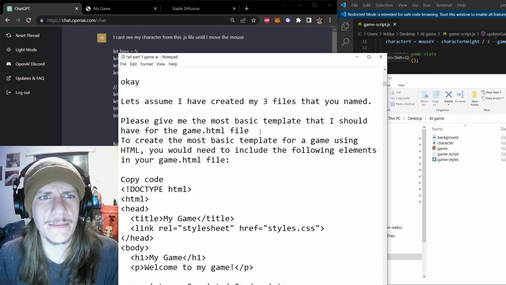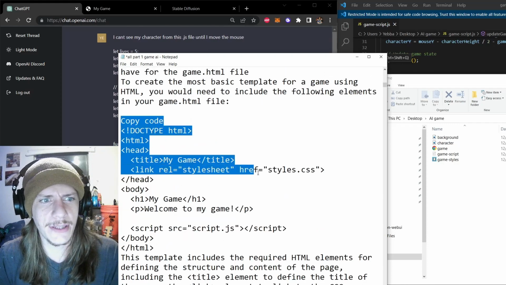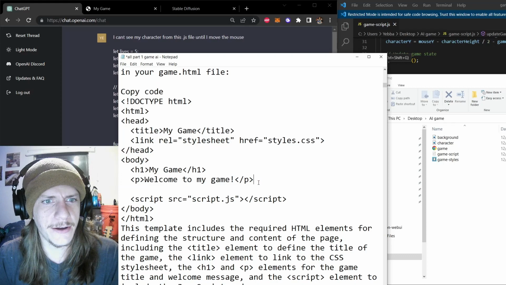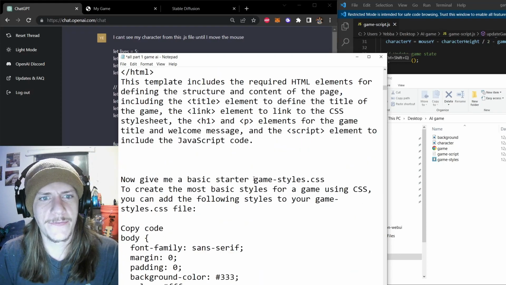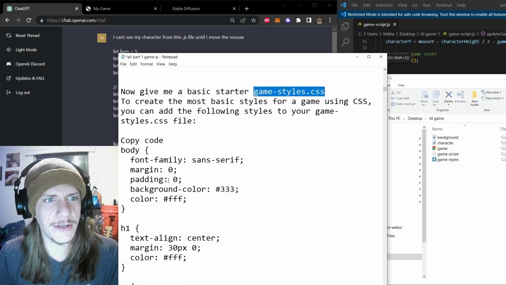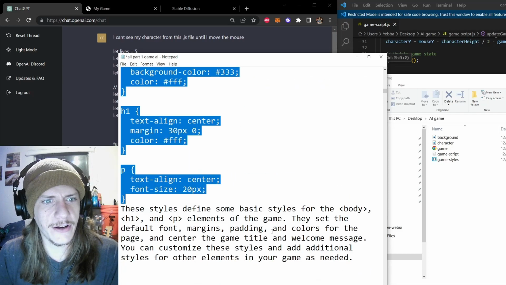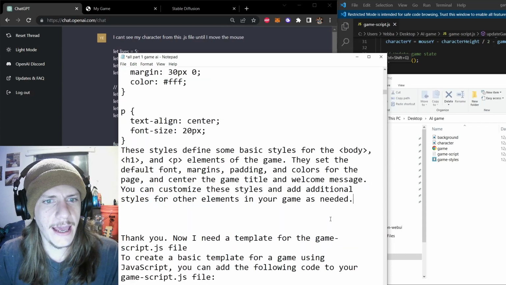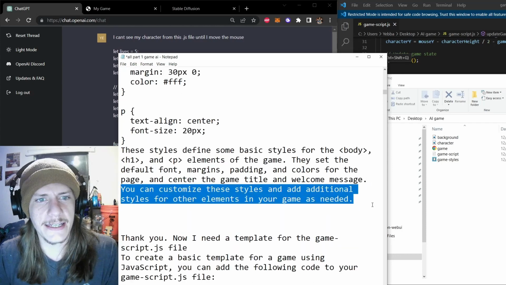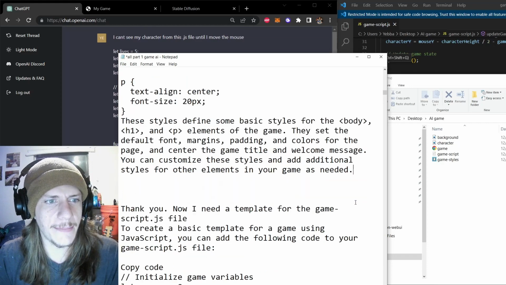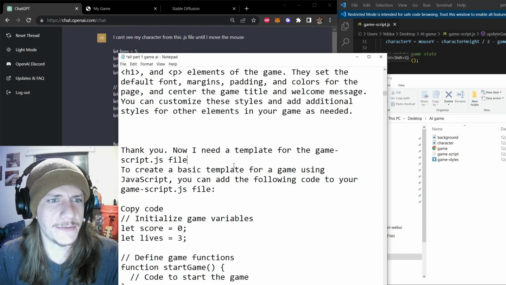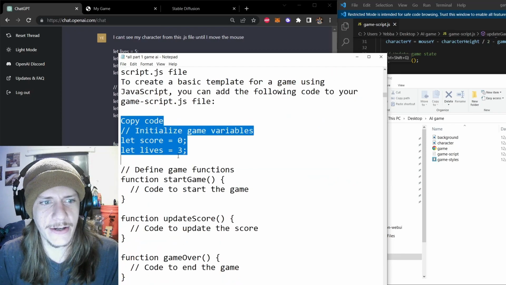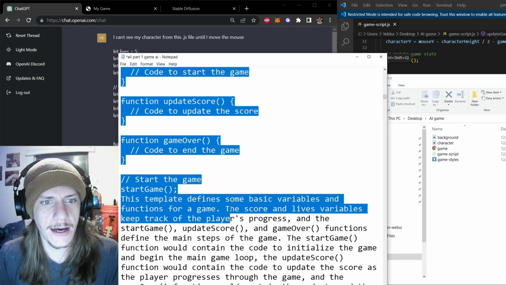So I said, please give me the most basic template file for the HTML file. I just started one at a time, and it gave me a really nice basic HTML file. Then I did the same question. Now give me a basic starter game styles file. So it gave me the CSS file here, a very, very basic CSS file. And then it says you can customize these styles for the elements in your game as needed. And then I said, now I need a template for the game script.javascript file. And once again, it gave me a very simple, incredibly simple JavaScript template.